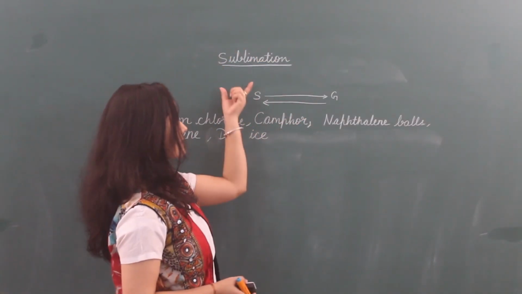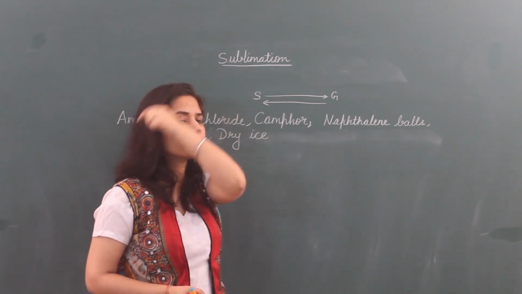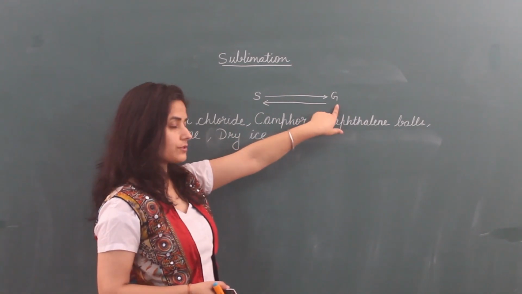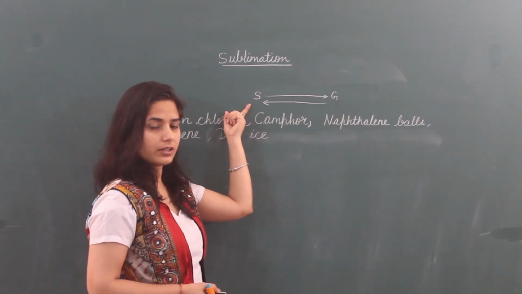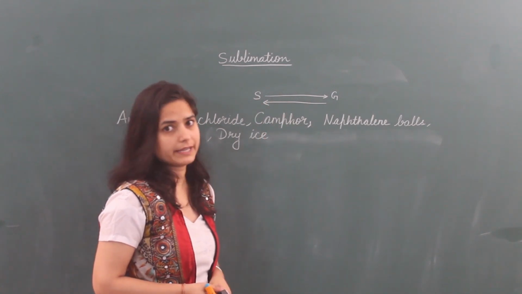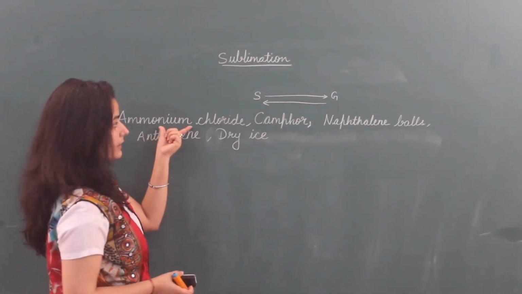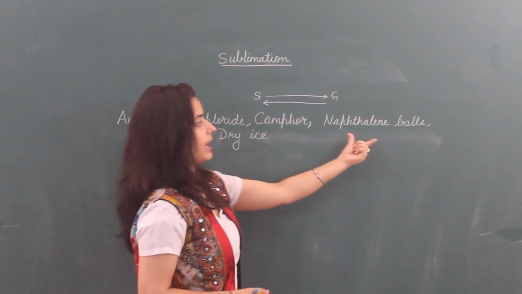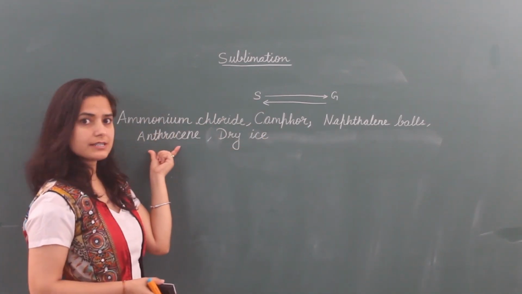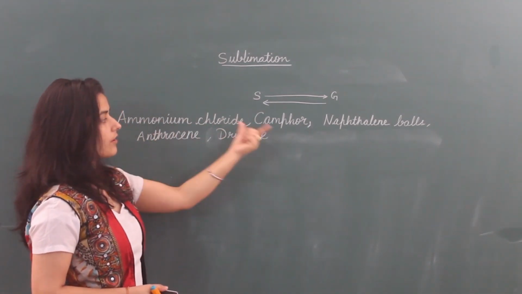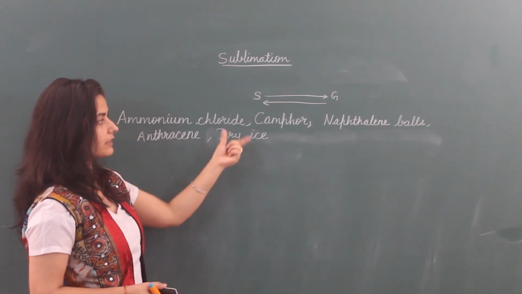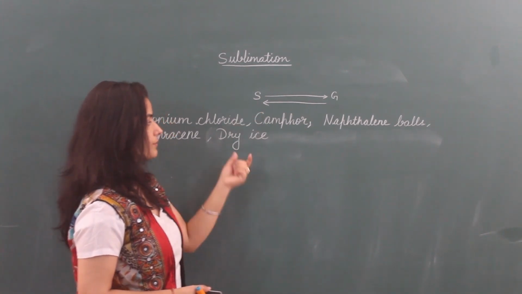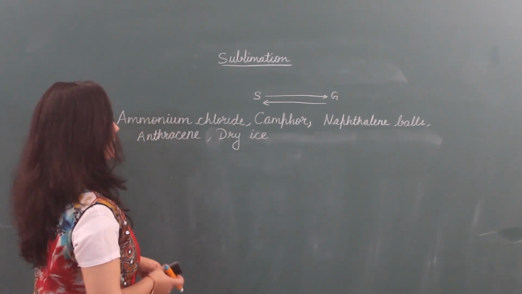In last topic we were discussing about sublimation. It is for change of state of matter. What is sublimation? When solid directly converts into gas or gas directly converts into solid without converting into liquid state. And these are the examples we have taken: ammonium chloride, camphor, naphthalene balls, anthracene and dry ice. These all are the substances which directly converts from solid to gas or gas to solid. There are many more examples, we are taking common ones.